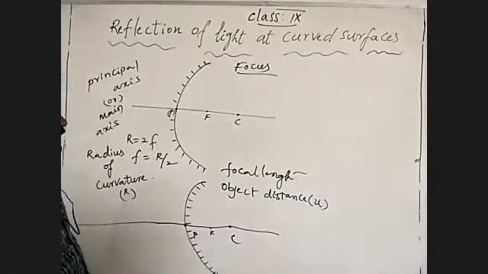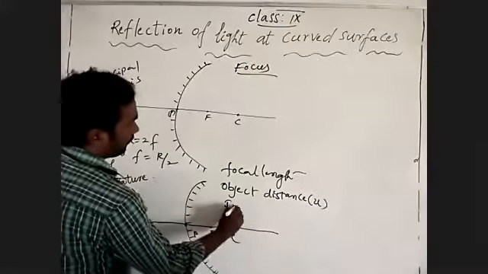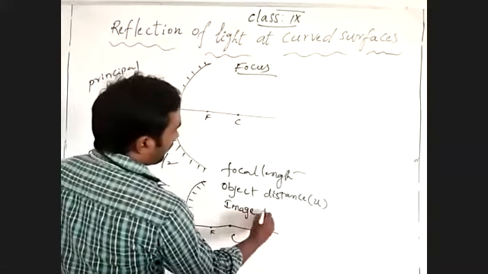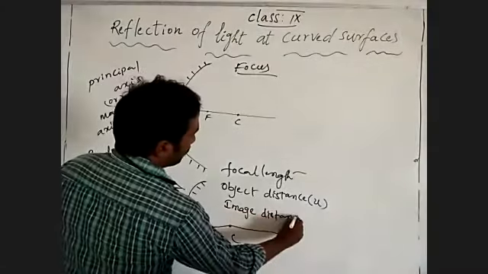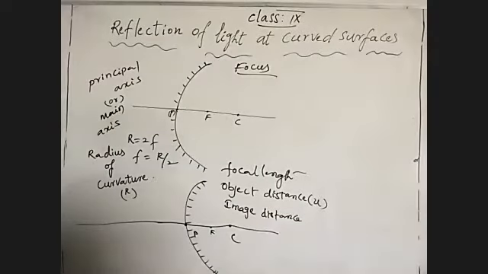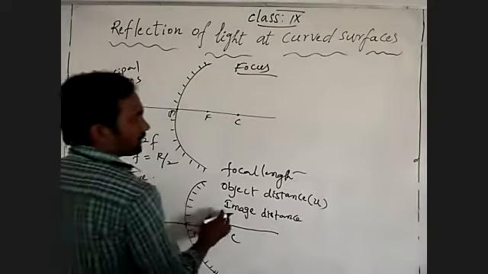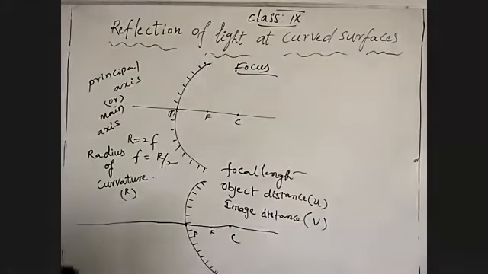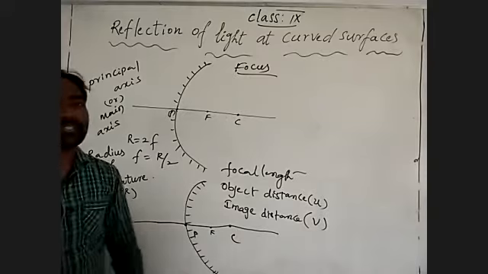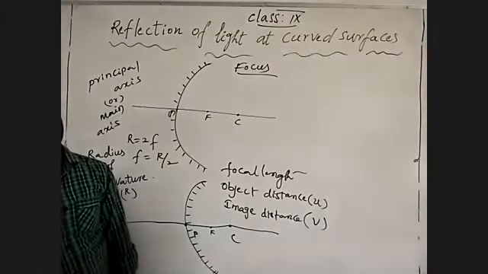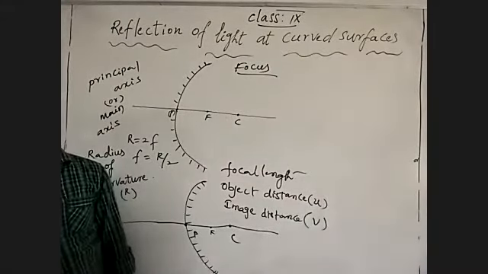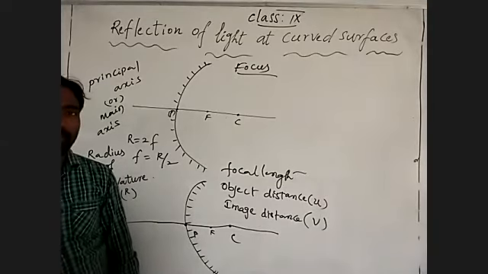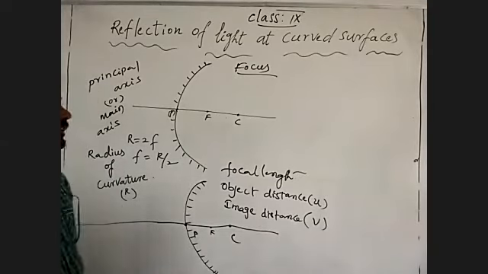Similarly, the distance between the pole and the image is the image distance, shown by v. The size of the object is the height of the object, and the size of the image is the height of the image, shown by ho and hi.